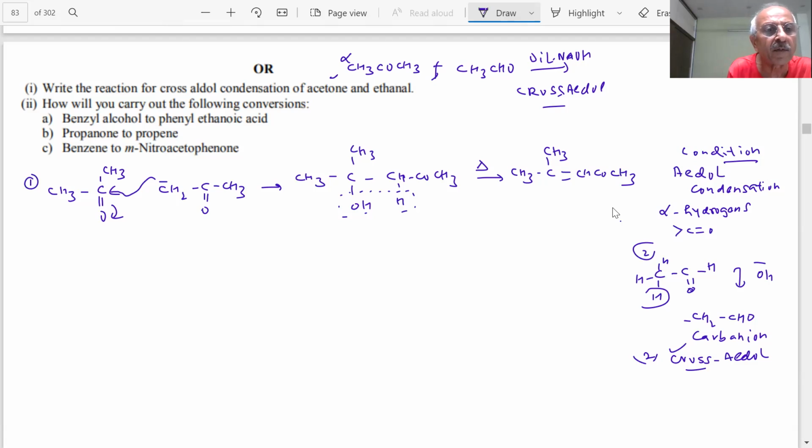Second, what do I do? I take CH3CHO. Let me make it so that students don't make a mistake. I will put this H here, and this is my CH3CHO. What is the carbanion here? CH2CHO. Can you see it? And what will be the product?